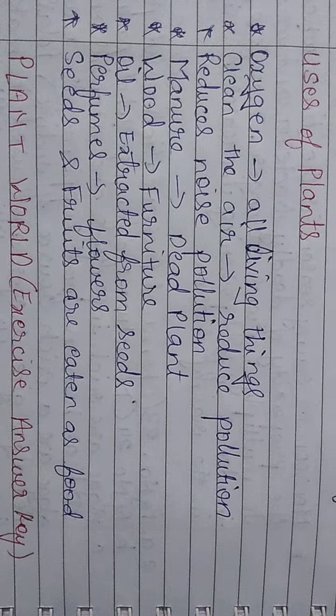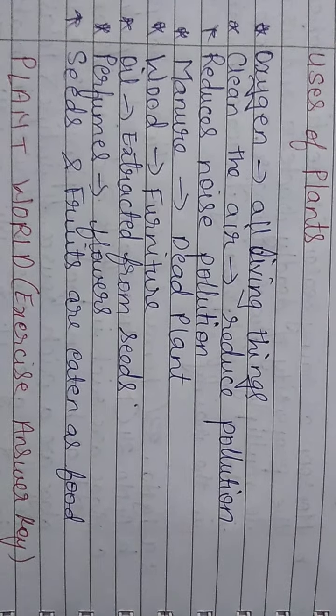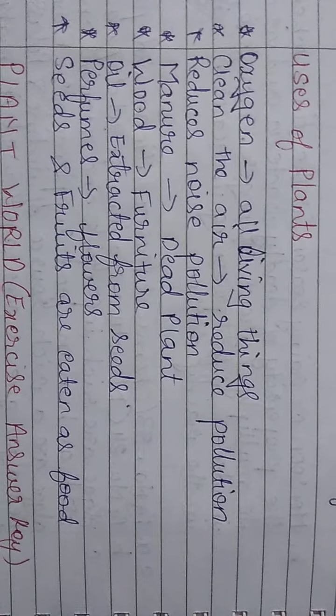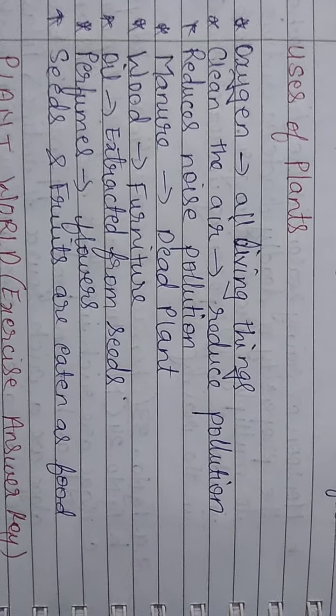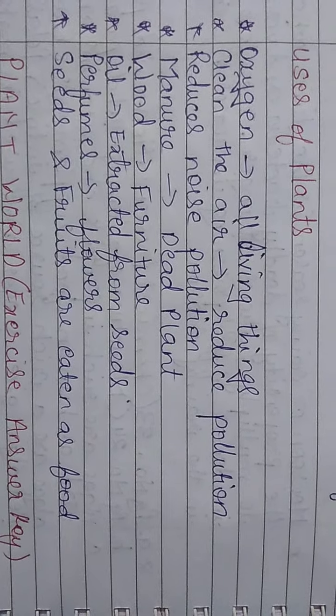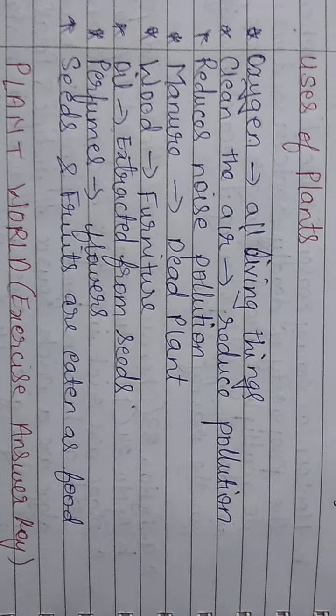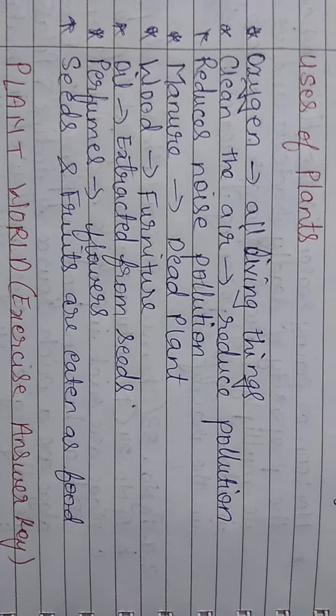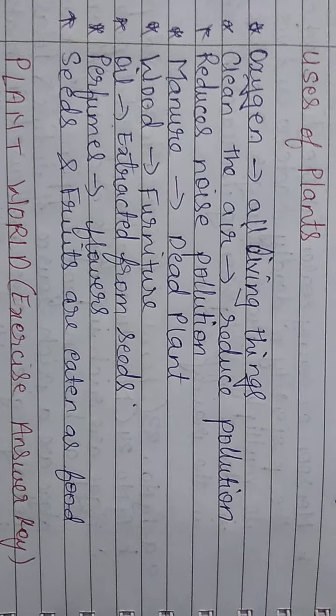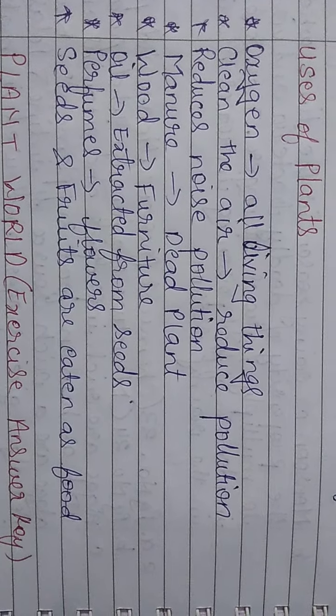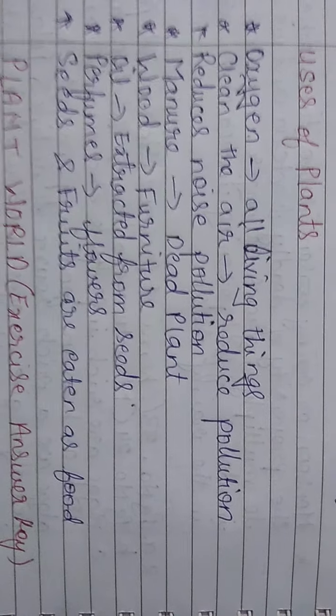Okay, so we all know that oxygen is one of the important things which is required by all the living things, right? All the living things require oxygen, and this oxygen is given to us by the plants. Plants give out oxygen in the air, and all the living things, including us, use this oxygen. We all need oxygen for our survival.